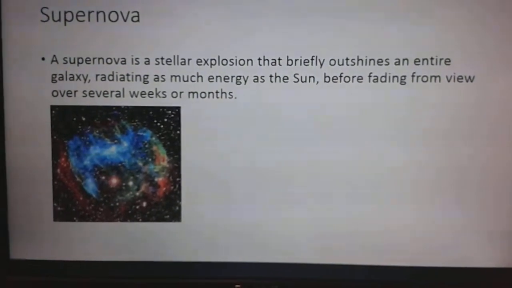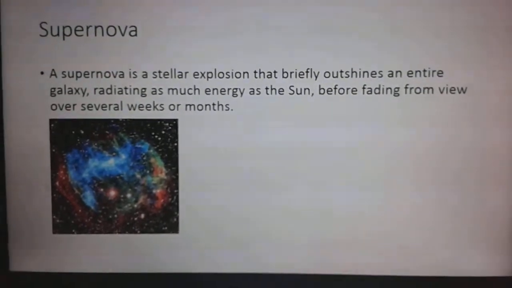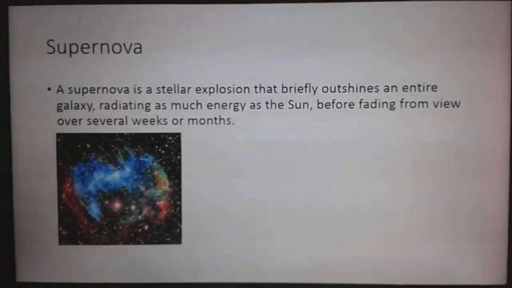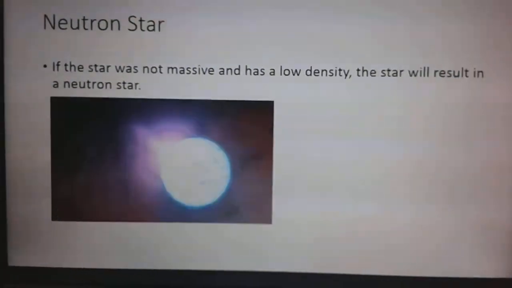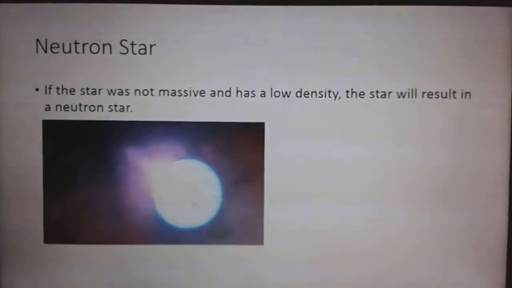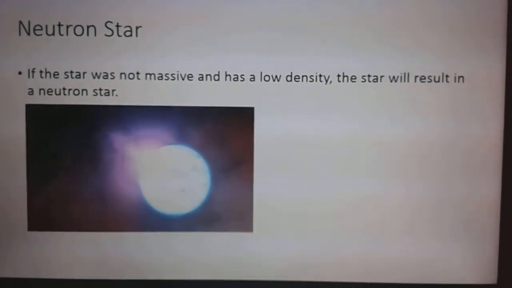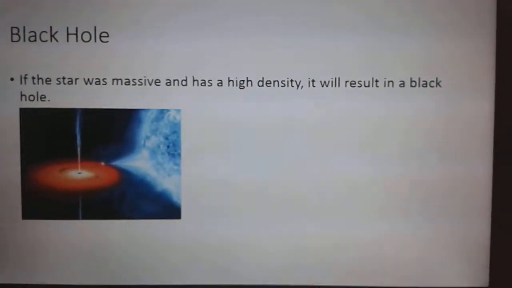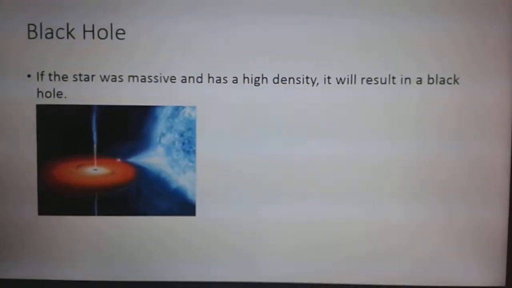Supernova. A supernova is a stellar explosion that briefly outshines an entire galaxy, radiating as much energy as the Sun, before fading from view over several weeks or months. Neutron star. If the star was not massive and has a low density, the star will result in a neutron star. Black hole. If the star was massive and has a high density, it will result in a black hole.